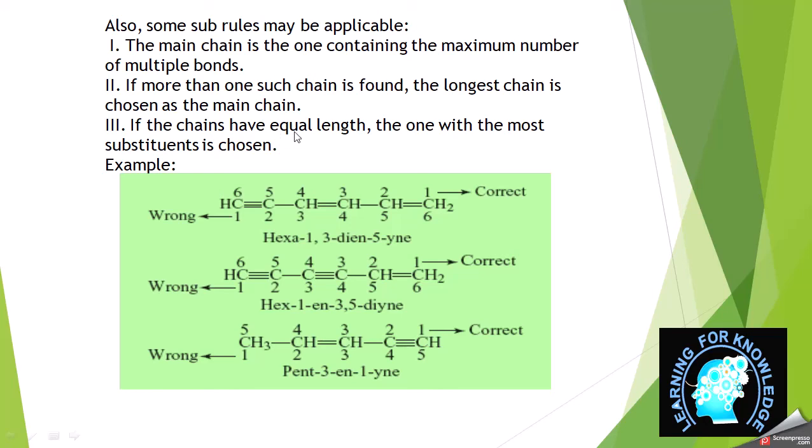If all chains have equal lengths, we choose the one with the most substituents. Like if we have 3 equal chains in a compound and each contains one double or triple bond, we will look for substituents. The chain which has more substituents, we will select.